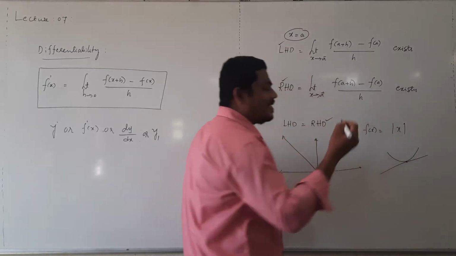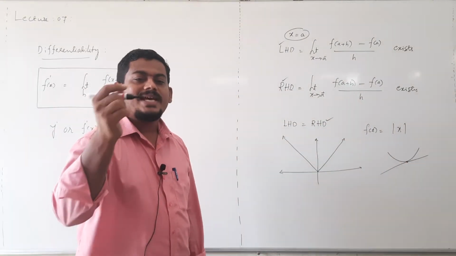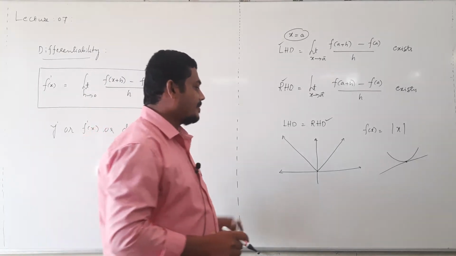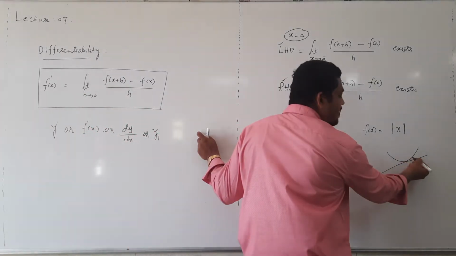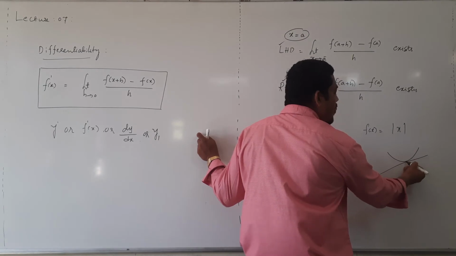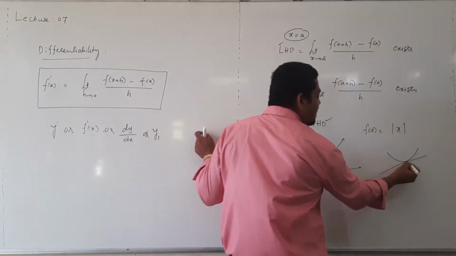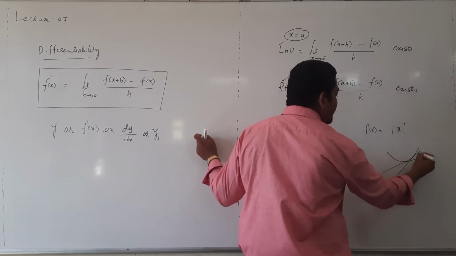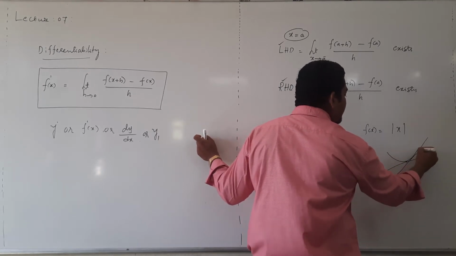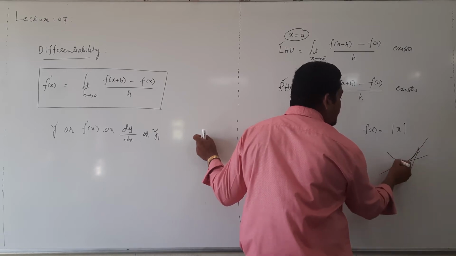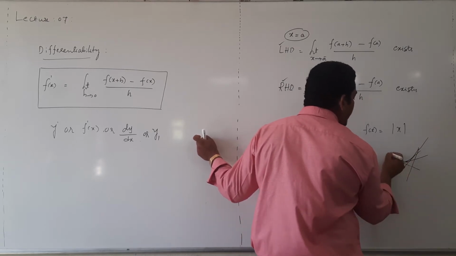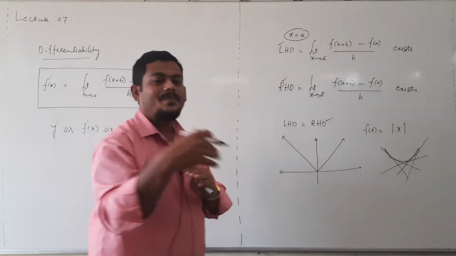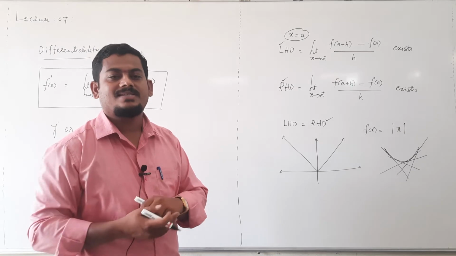If a unique tangent is possible at a point, then it is differentiable. Unique tangent means only one tangent. For this graph, we can draw only one tangent at one point. At this point, this is the tangent. At different points we can draw different tangents.